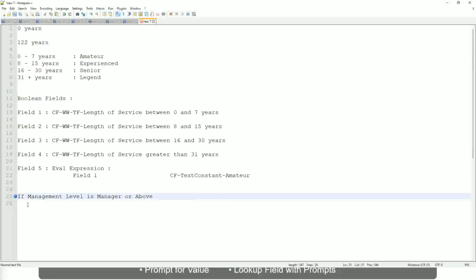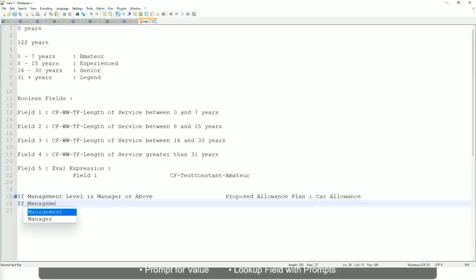If the management level is manager or above, we are going to have a proposed allowance plan, right? We are going to find out what allowance plan we are going to propose for the new managers. So the proposed allowance plan will be, let's say, car allowance, right?